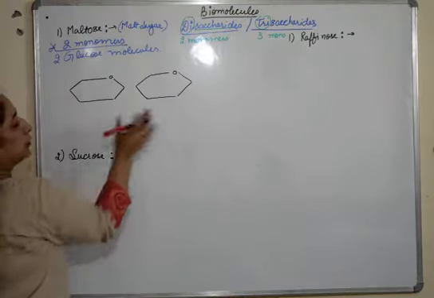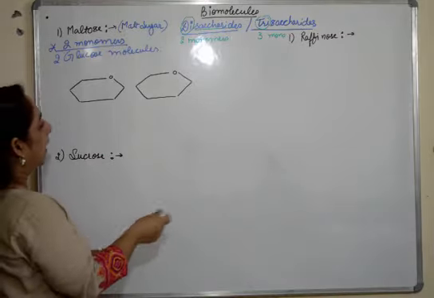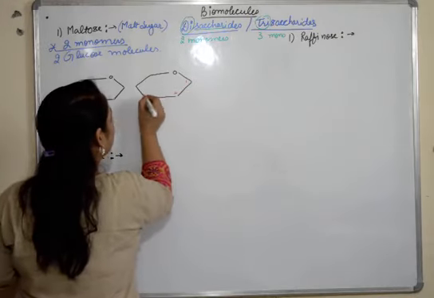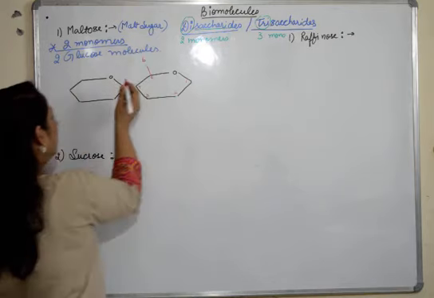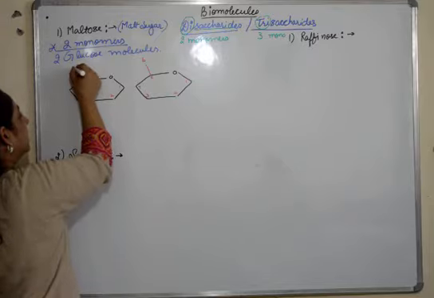So these are two monomers of glucose. Now the carbon molecules, 1, 2, 3, 4, 5 and 6 carbon. 1, 2, 3, 4, 5 and 6 carbon.